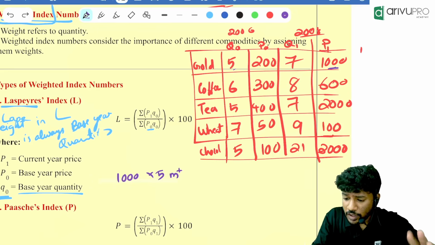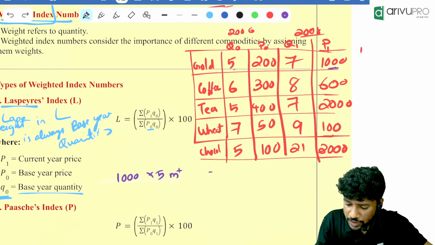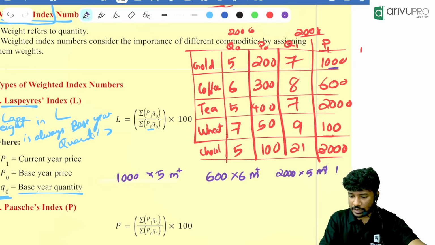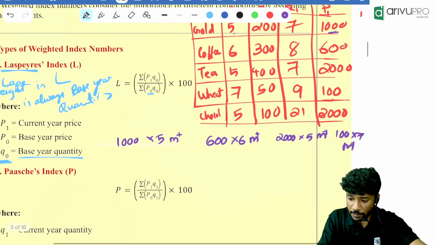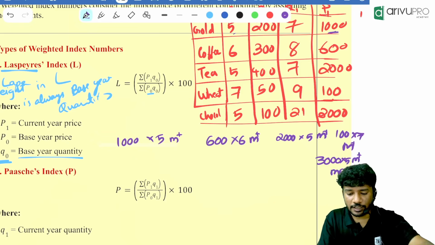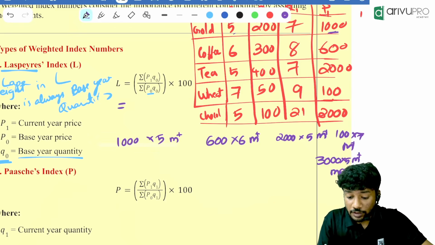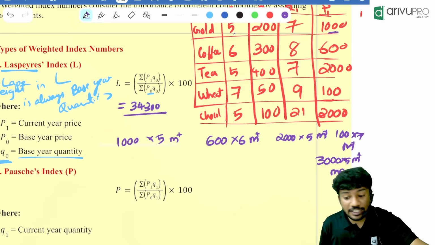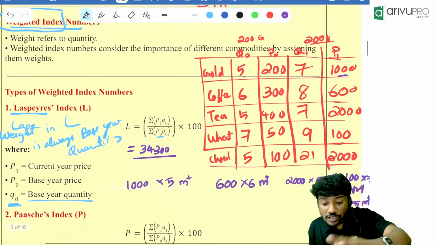Okay, Shruti, start off. 1000 into 5, M plus. Then 600 into 6, M plus, then 2000 into 5, M plus, then 100 into 7, M plus, then finally 3000 into 5, M plus. Then click MRC. How much is the numerator value? Everyone tell me. 34,300 is the numerator.